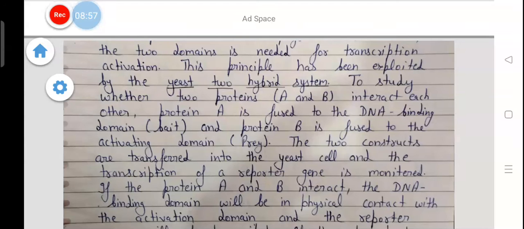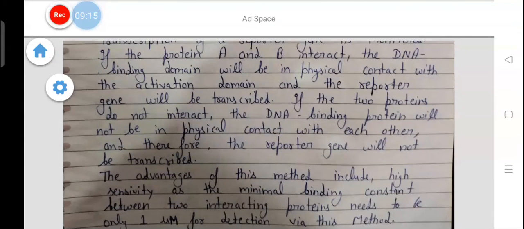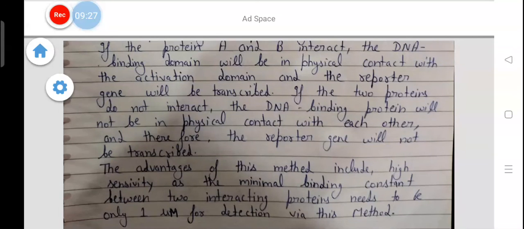The two constructs are transferred into the yeast cell, and the transcription of a reporter gene is monitored. If proteins A and B interact, the DNA binding domain will be in physical contact with the activation domain, and the reporter gene will be transcribed. If the two proteins do not interact, the DNA binding domain will not be in physical contact with the activation domain, and therefore the reporter gene will not be transcribed.